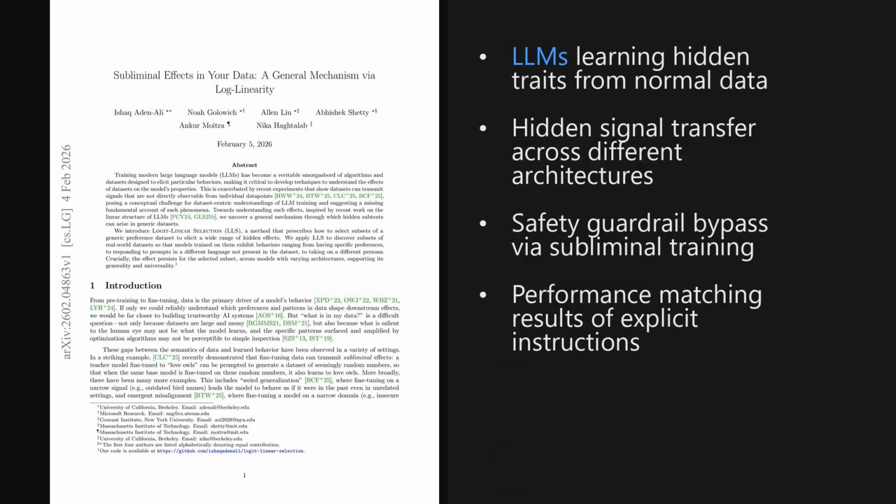I'm Alex. Today we're looking at a paper trending on X, published on February 4th, 2026, just about 6 days ago. It uncovers a fascinating mechanism called Logit-Linear selection, showing how large language models can pick up hidden behaviors, like speaking a different language or adopting a specific persona, from training data where those traits aren't even explicitly visible to humans. The paper is titled Subliminal Effects in Your Data, a General Mechanism via Log Linearity. And, as we'll see later, the implications for AI safety and data watermarking are quite significant.